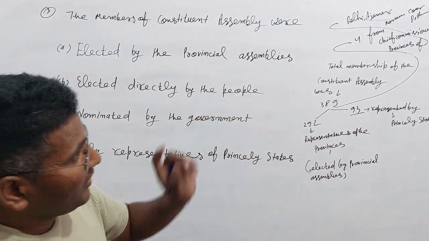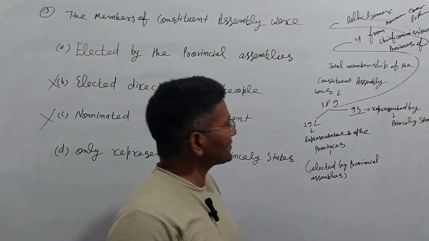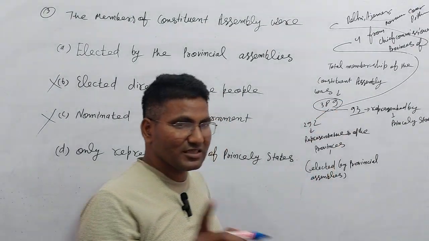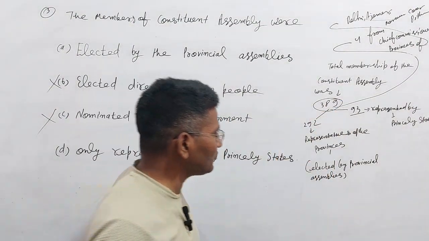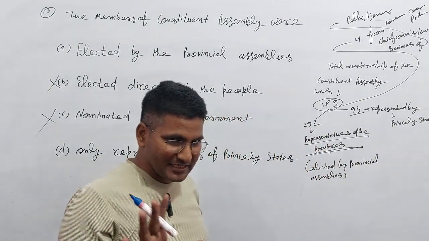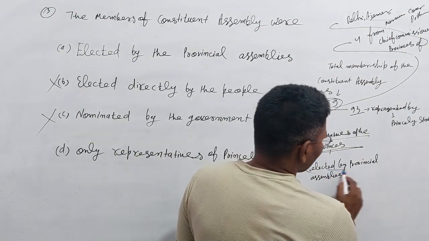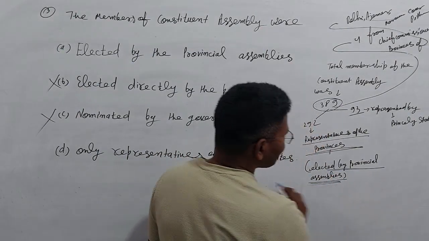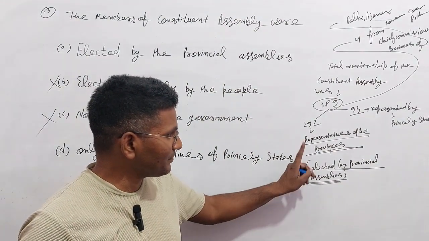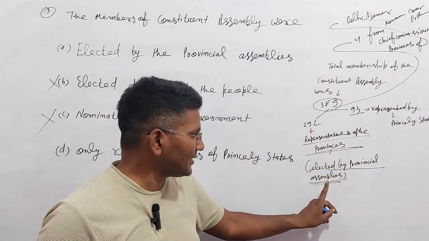So let us see some detail of that. The total membership of the Constituent Assembly was 389. Of the 389, 292 were representatives of the provinces, elected by the provincial assemblies.